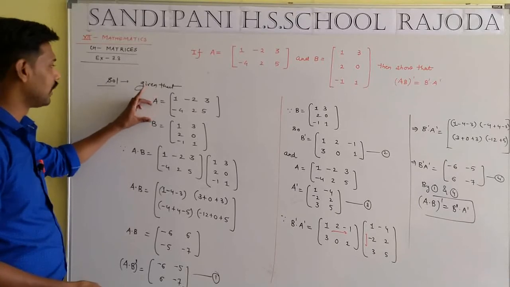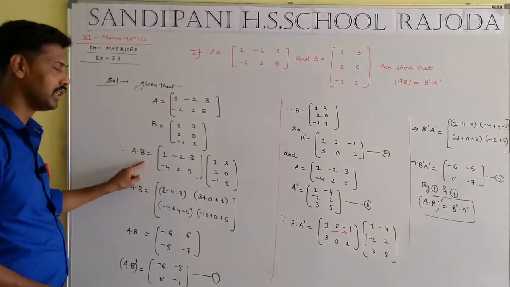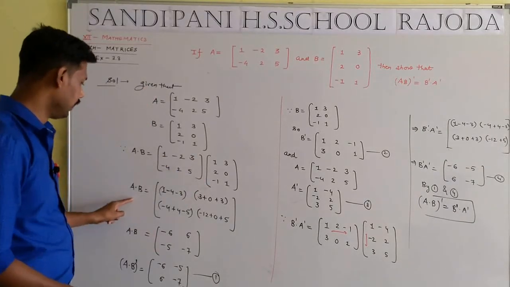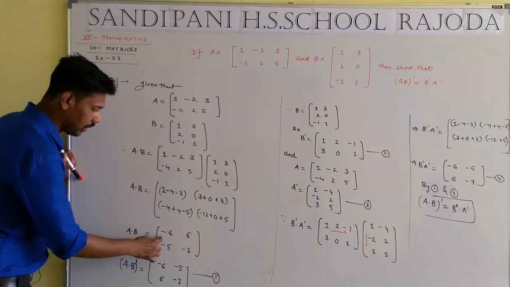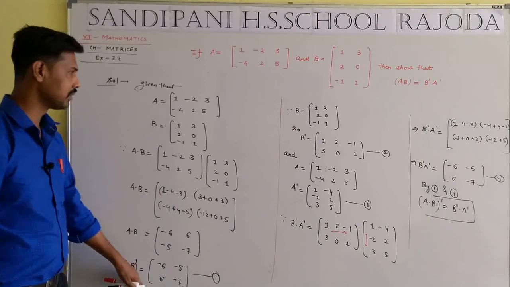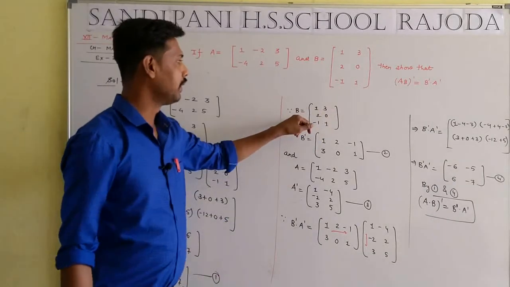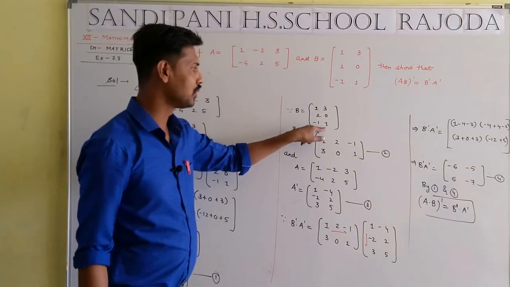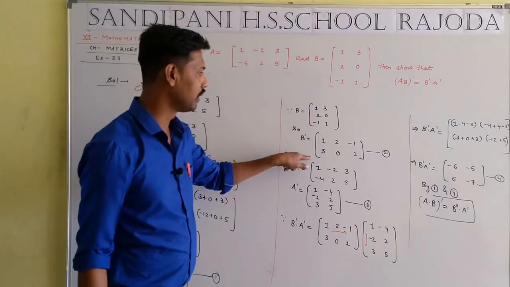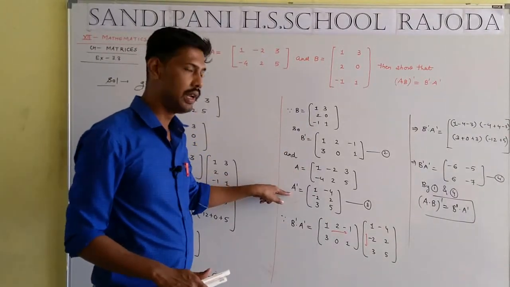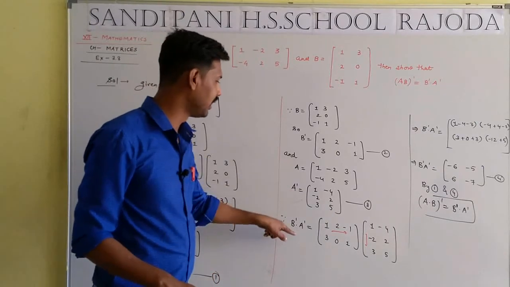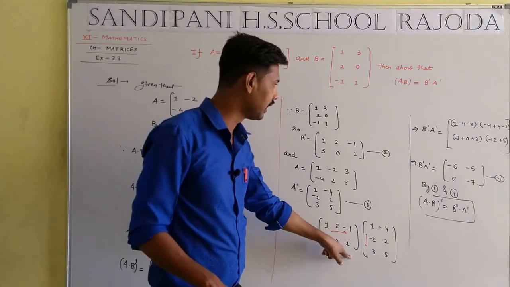A equal to this, B equal to this, A dot B means a row multiplied with the column, then convert into the transpose form. Row converts into the column. Now equation number first. B, here B is 1 3 2 0 minus 1 and 1. B dash means a row converts into column or column converts into row. Similarly A dash. Now B dash multiplied with the A dash. The multiplication operation is here. Okay.